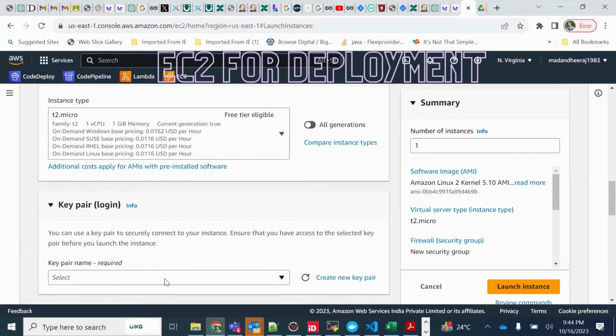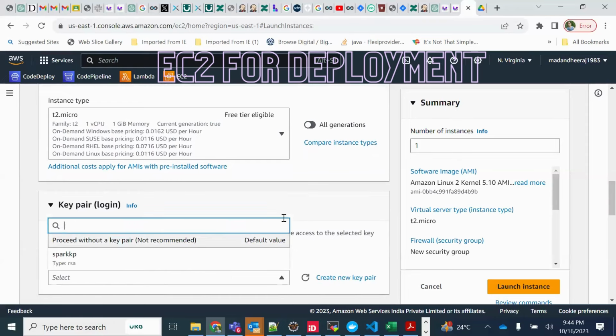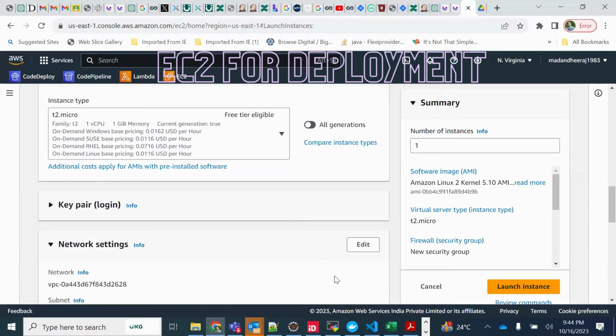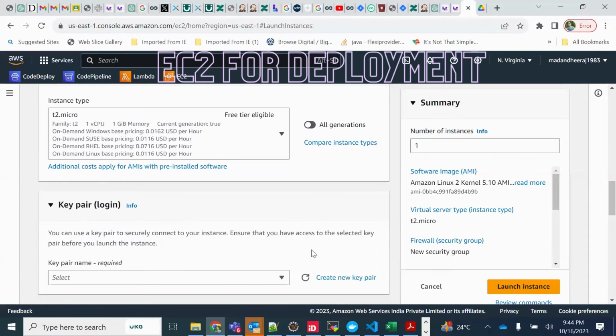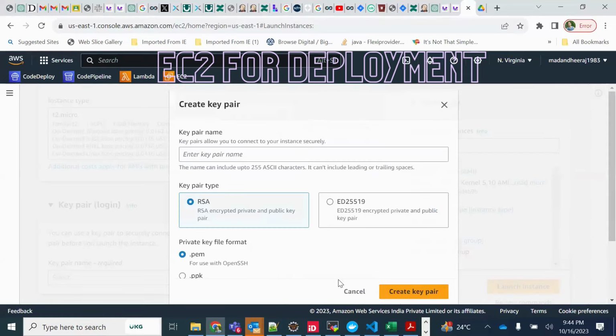Now select a key pair, or better, create a new key pair. For someone doing it for the first time, create a new key pair and give a name. Give the name Rahul, so that it will be common for everyone. PEM is okay.